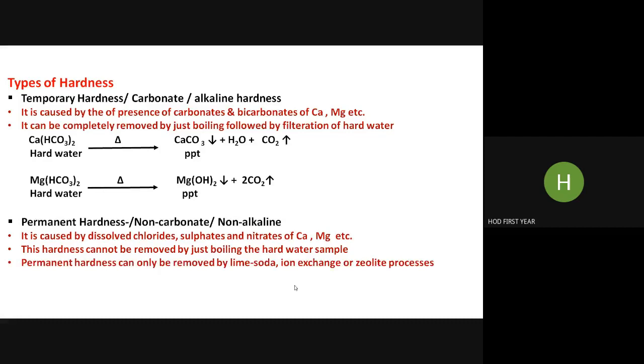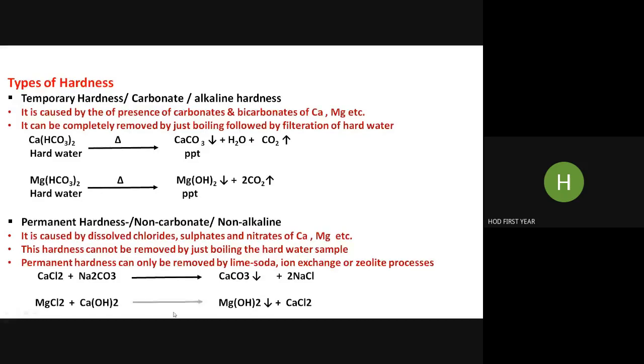We have to give chemical treatment, lime soda treatment, or physical treatments are available. This is chemical treatment: soda is added to water containing permanent hardness, for example calcium chloride. The soda will react with calcium chloride and a calcium carbonate precipitate will be produced, so water will be free from permanent hardness. Another example is lime. Lime reacts with magnesium chloride, which is permanent hardness causing, and gives out a magnesium hydroxide precipitate that can be removed by filtration. So water will be free from permanent hardness. That is the concept.